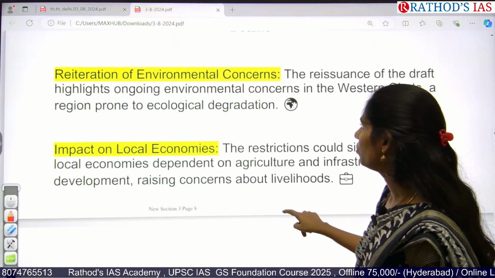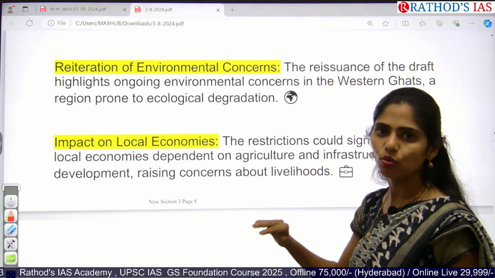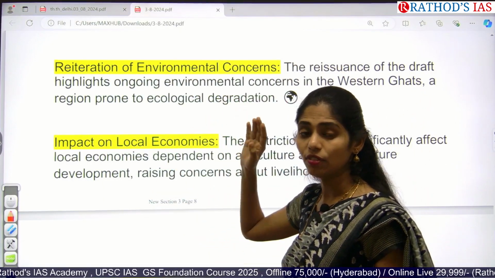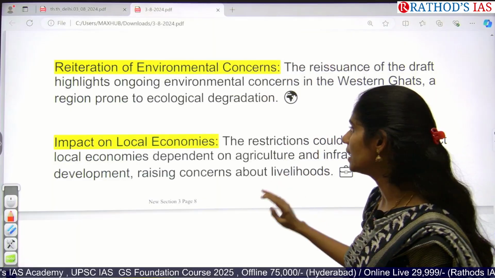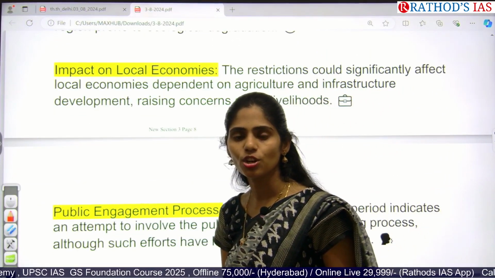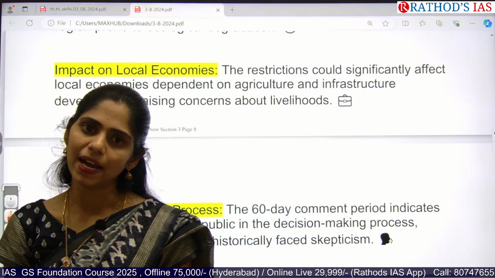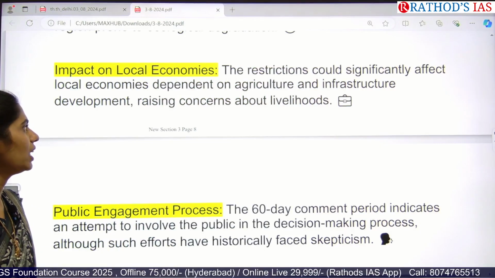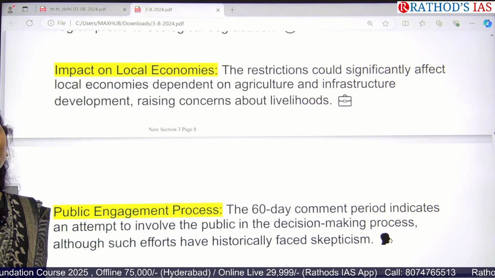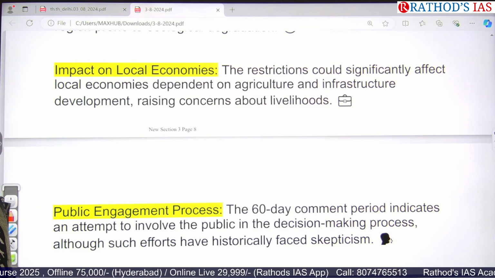So actually we are focusing on environmental concerns, and we have to improve our environment as well as ecology, and we have to reduce ecological degradation as soon as possible. Whenever we have restrictions on some economic activities in that region, obviously it has an impact on the local economy. But even so, yes, we have to take some strict steps because ecological damage is going on at a very fast pace.